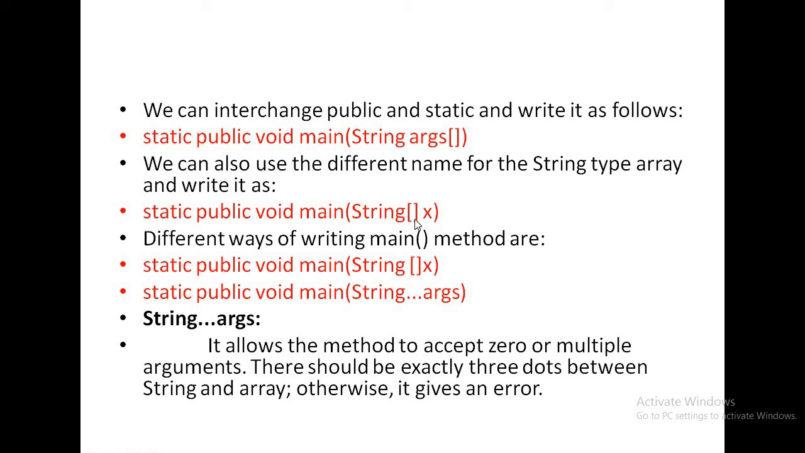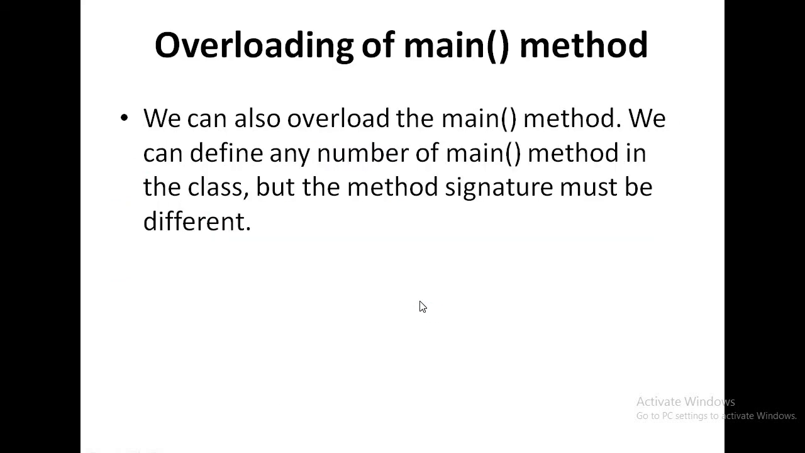Triple dot means this is known as variable length argument. These are known as fixed length argument, and this is known as variable length argument, and this operator is known as the ellipsis operator. Okay, so it allows the method to accept 0 or multiple arguments. You can take 0 arguments or multiple arguments. There should be exactly 3 dots between String and array. Otherwise, it gives an error. Only 3 dots are there. This operator is known as the ellipsis operator.